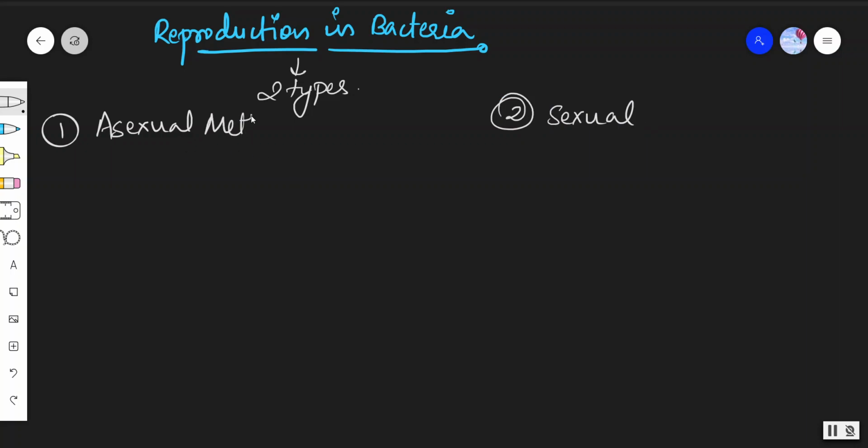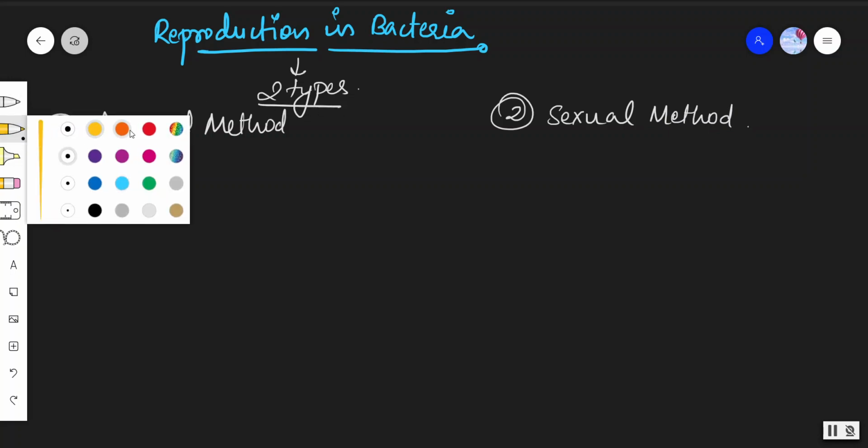Asexual method or sexual method. Clear? Two types.